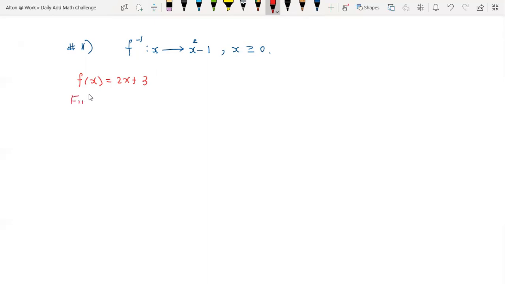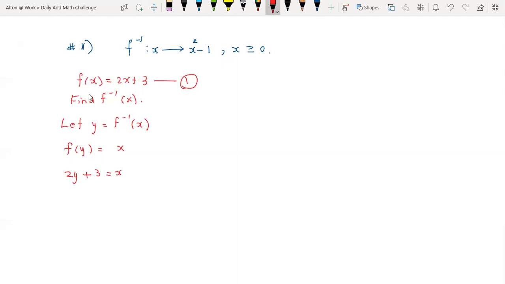Now let's see how the working actually goes. Now usually we say let y represent f inverse. So we'll say f of y equals x. So we will now substitute from line 1, we'll now substitute y into that function. So it becomes 2y plus 3 equals x.